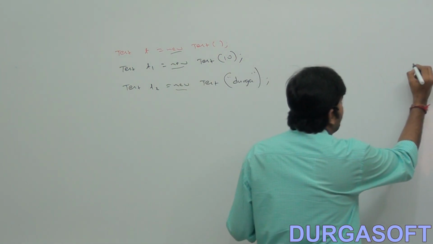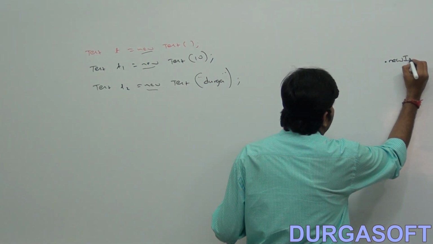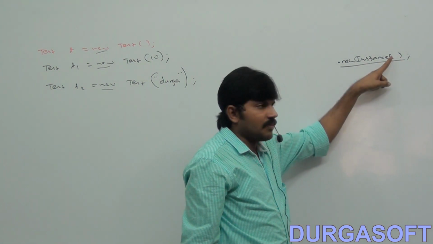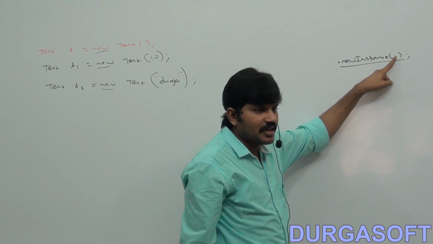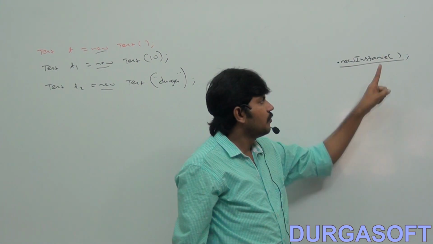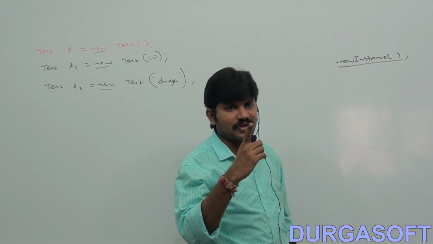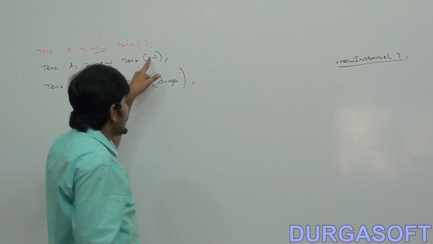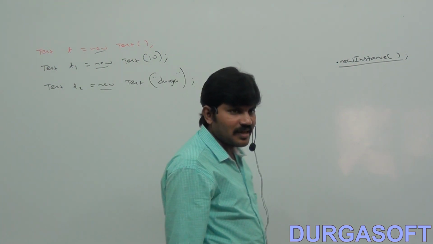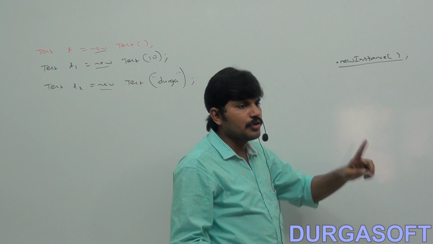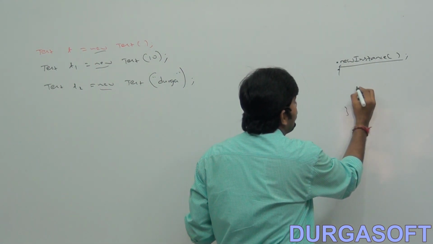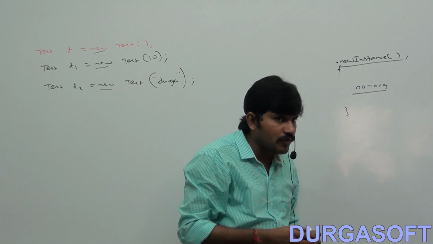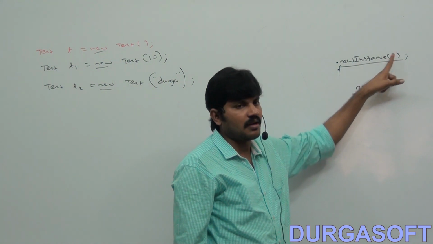But in the case of the newInstance method, have you observed that it is a fixed method? It never takes any argument. If by mistake I pass an argument, we get a compile time error, because newInstance can't take any argument. Then how can you pass 10 or Durga? Internally, newInstance always uses the no argument constructor only, because we can't pass arguments.